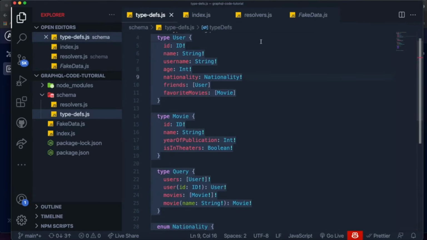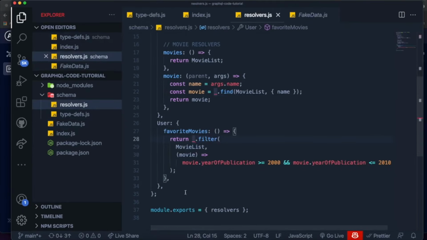Now, we obviously took a quick, easy route over here, because this has nothing actually to do with the favorite movies of the user.